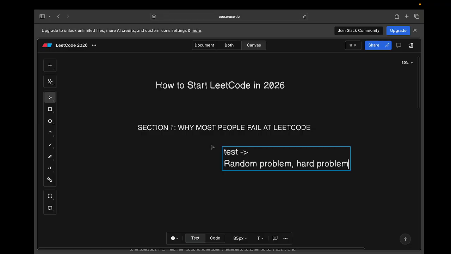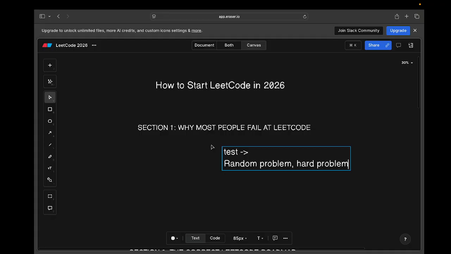LeetCode is not about solving everything, right? You should understand this. It's about building problem solving muscle. Like in the gym, doing random exercises won't help you build muscles. LeetCode is similar. It's not a test which you have to complete. It's a training which actually builds your brain muscles, so that you are able to solve real world problems. So this is the issue which people generally face.